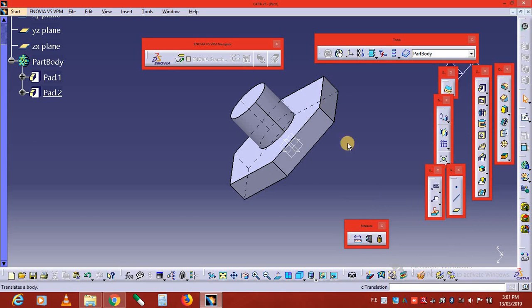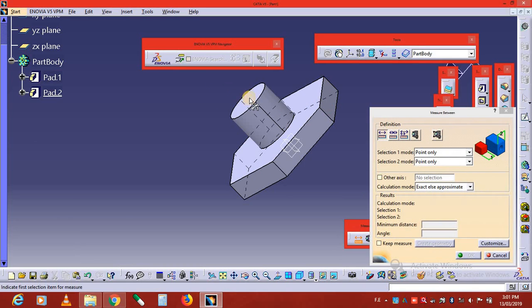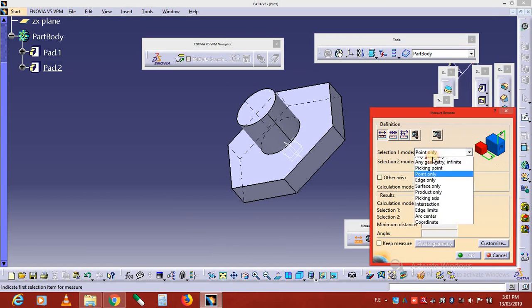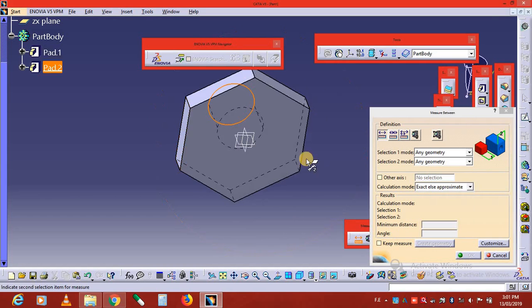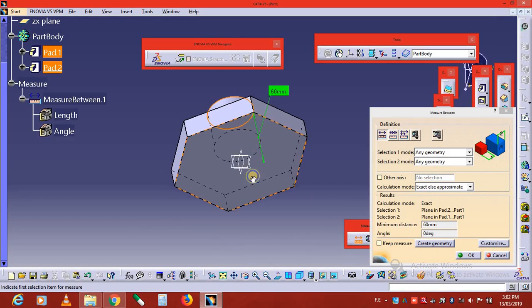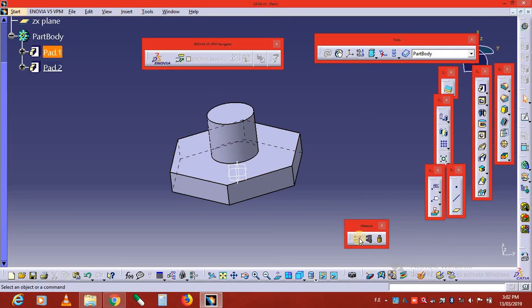So this is the purpose of this tool, and of course we can select surfaces also. Select this surface, right? Select any body and any geometry. Select this surface and this surface. So this is the length between these two surfaces. These are shown in the 3D isometric view. This command is only for 3D purposes.